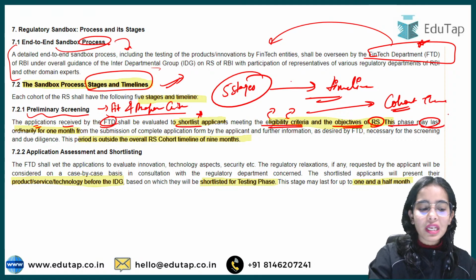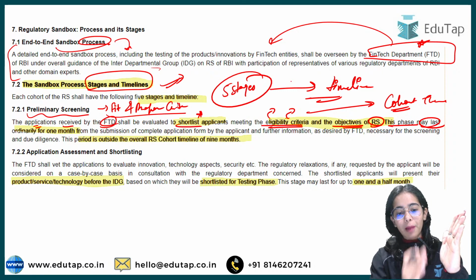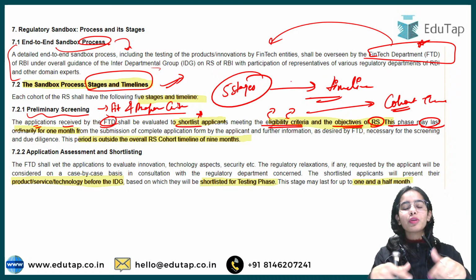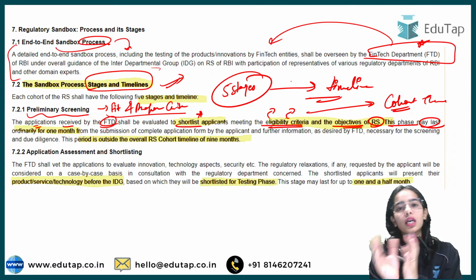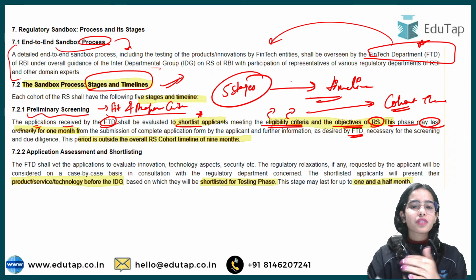This phase may last ordinarily for 1 month from the submission of the complete application form by the applicant, and further information can also be asked by the fintech department.